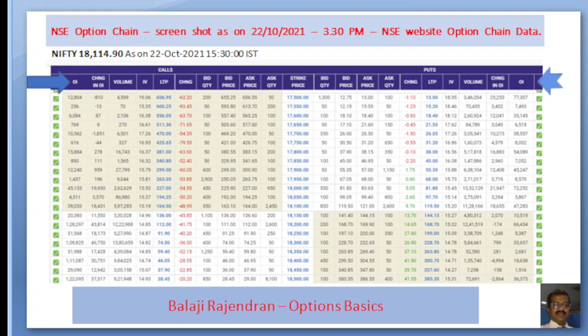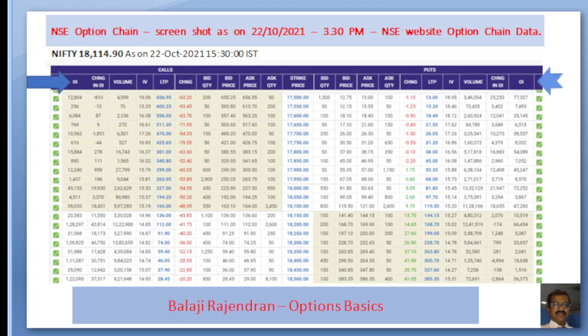out of the money. Coming to the put side, on the right side of the screenshot, 18,150 put is considered as the at the money put, and 18,200, 250, 300 are all in the money, and below 18,100, 18,050, 18,000 all are considered as out of the money put options. To differentiate in the money and out of the money, there is a clear yellow shading on the call side and put side so people can understand it easily.